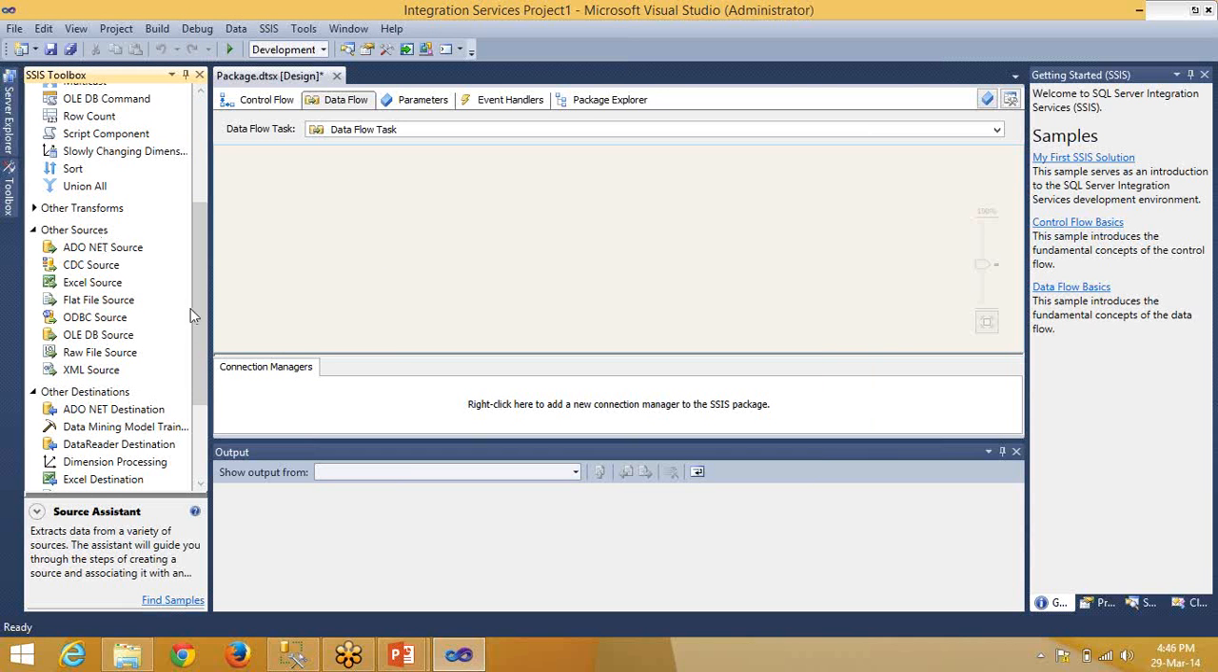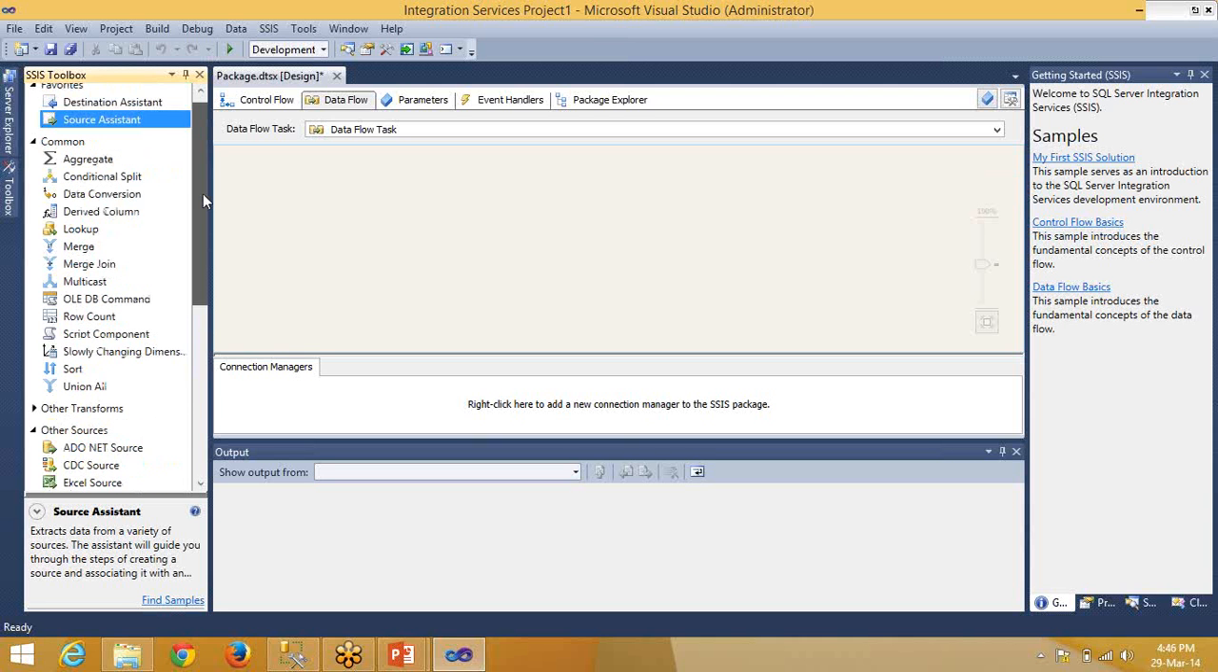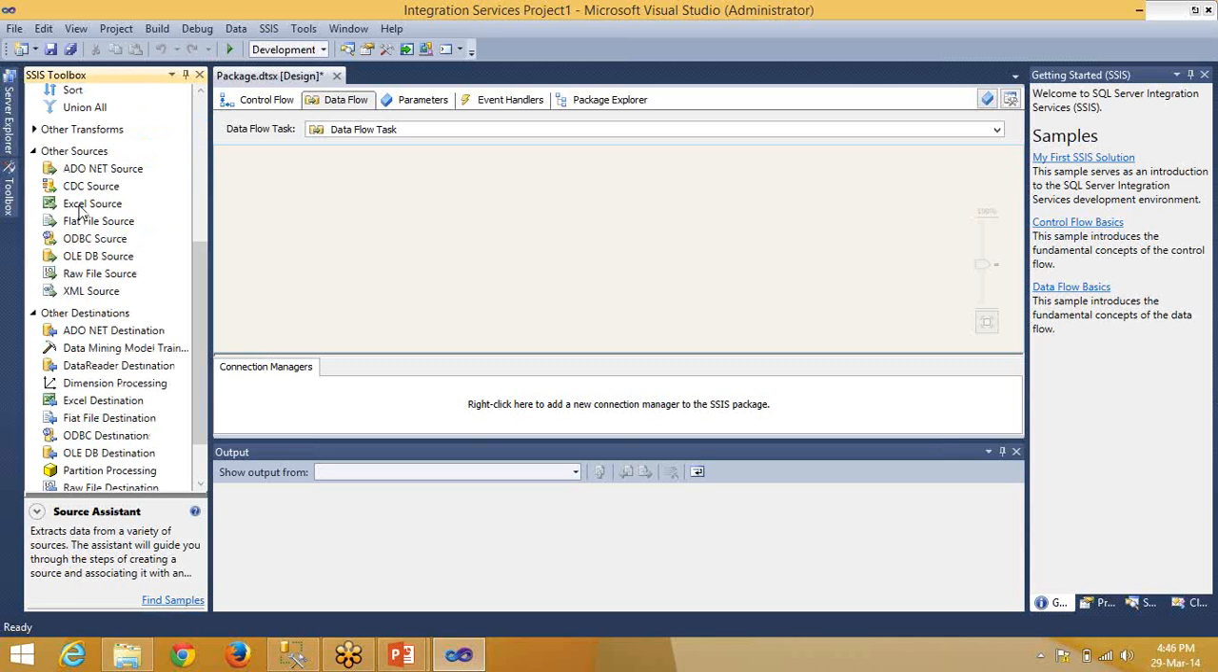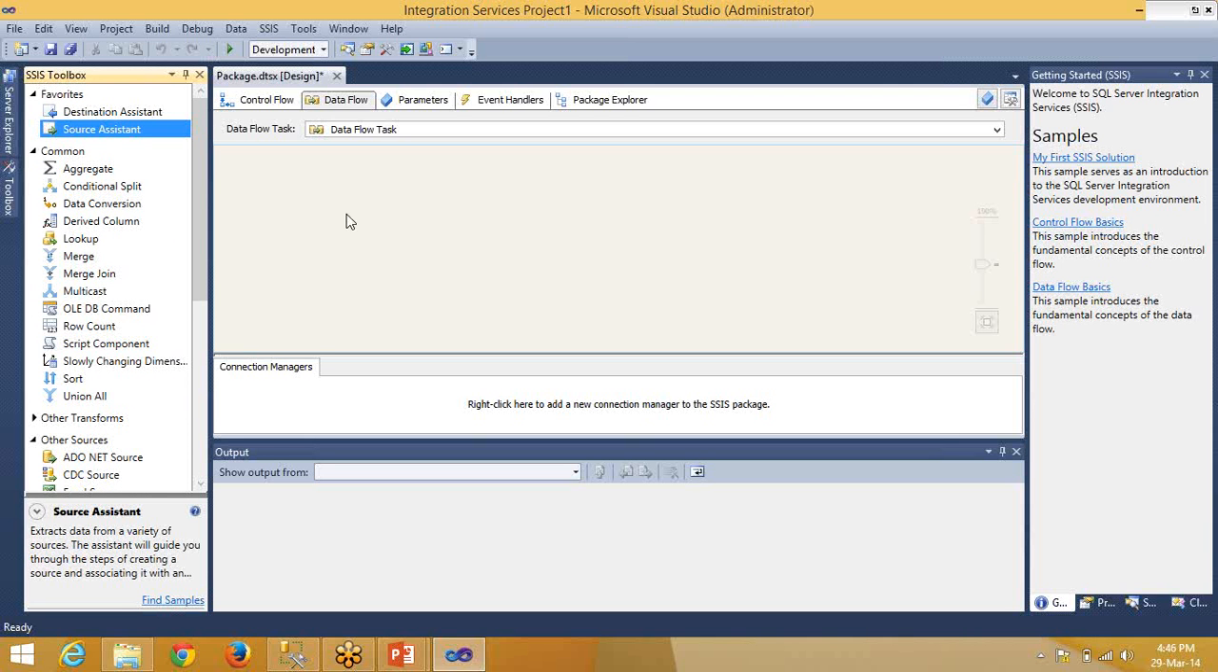See, this is a change which was made in 2012. In 2008 R2, you will not have this favorites part; you will have sources, and you will have Excel, flat file like this. For our convenience, in 2012 they directly introduced the source assistant, and it assists you with the mostly used source adapters.